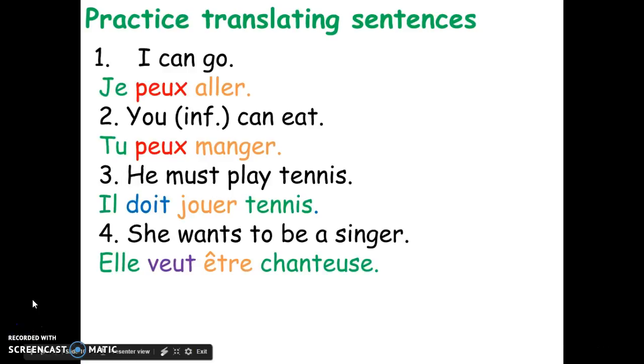And that's all you need to know when using pouvoir, devoir, and vouloir. Good luck. Go back and rewind it if you need to check those endings again. Make sure you've got them written down, and you can have a go at practicing translation as well by rewinding.